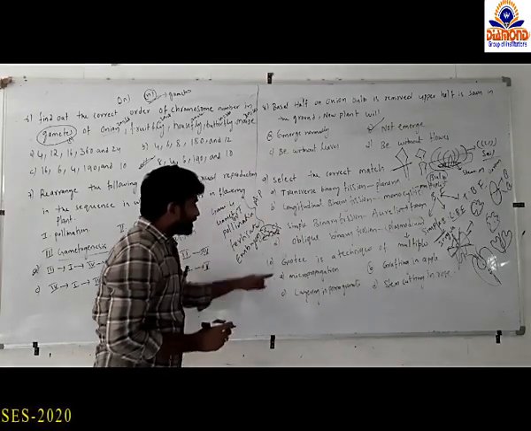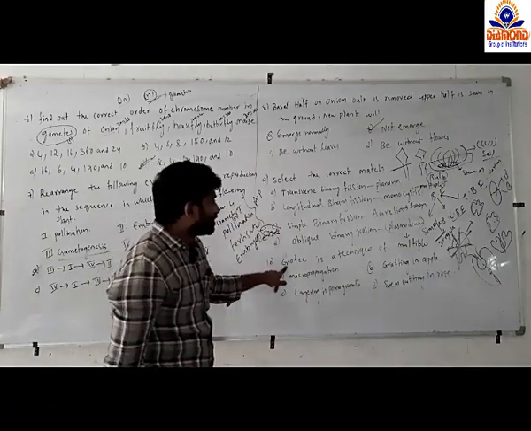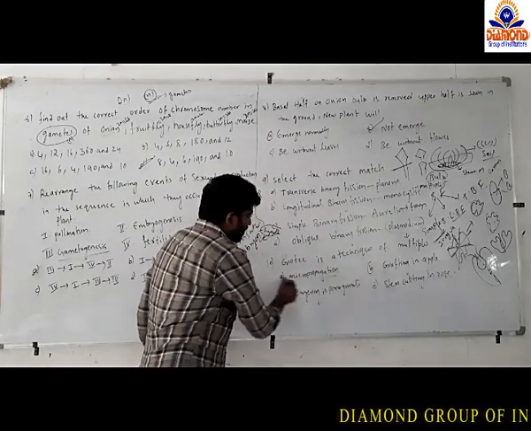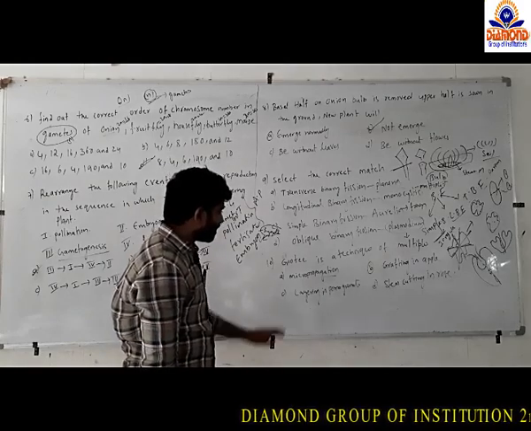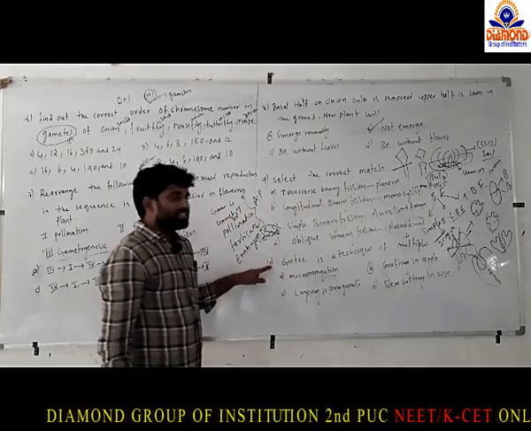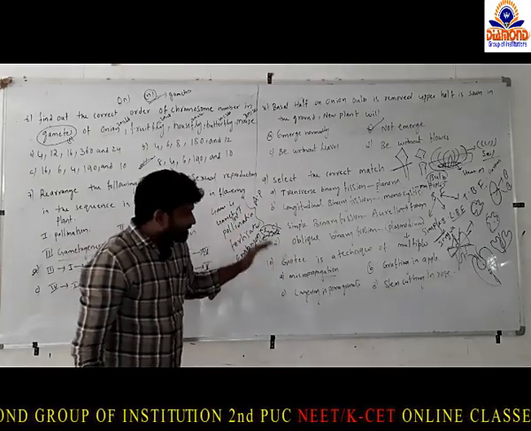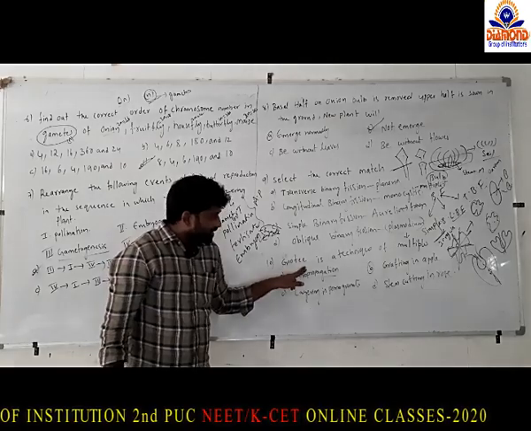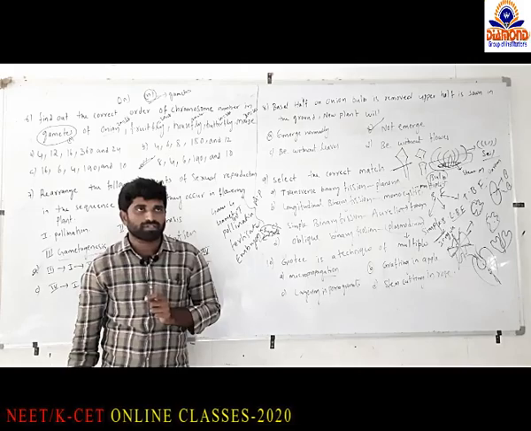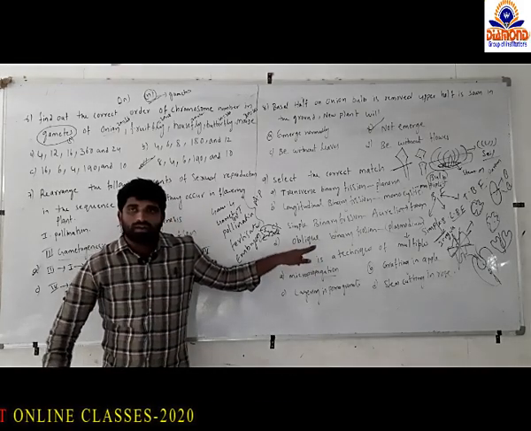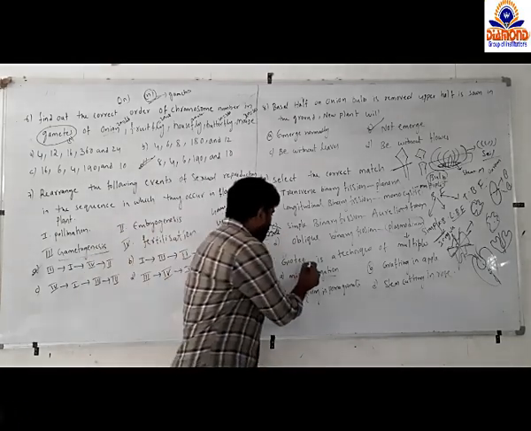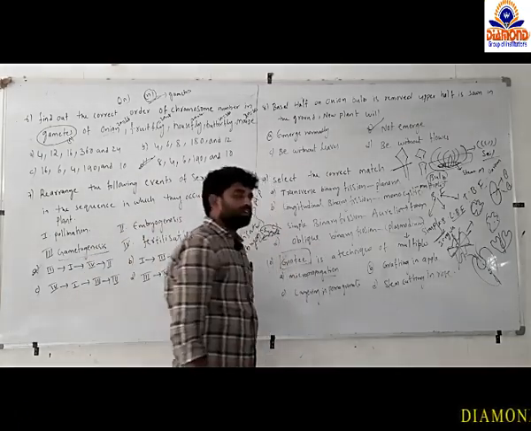And coming to the next one, Gootee is a technique of. The options given are micropropagation, grafting in apple, layering in pomegranate, and stem cuttings. Gootee is a technique, or a mechanism, seen in artificial vegetative propagation. It's a type of asexual reproduction. We see this Gootee mechanism in flowering plants. So this Gootee is seen in artificial vegetative propagation.